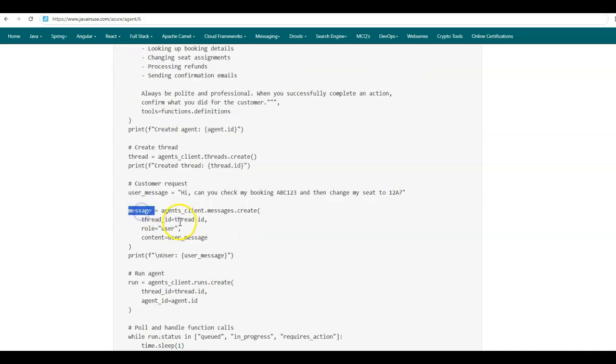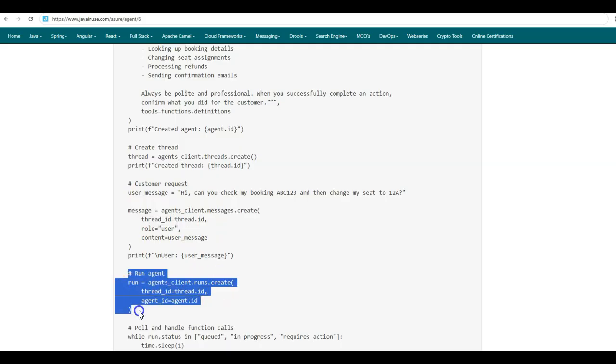Next, we'll be creating a new message in the thread. So the user message that we'll be passing to the LLM is, "Hi, can you check my booking ABC123 and then change my seat to 12A?" So here the message is just created. It has still not been sent to the agent. When we run the agents client.runs.create, this is when the message is sent to the agent.